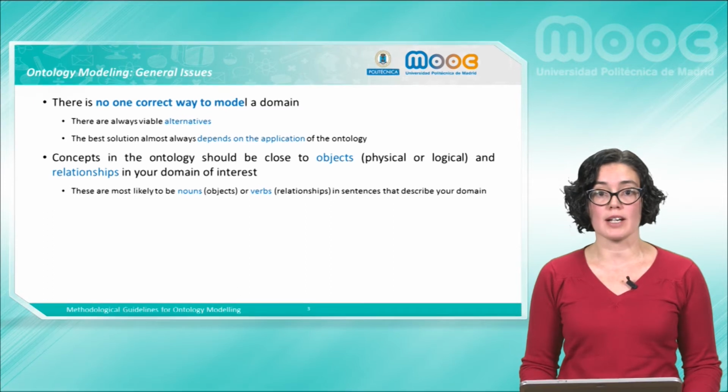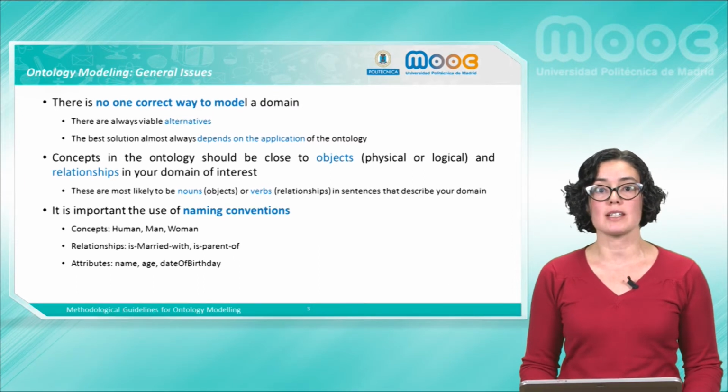Normally, they are nouns for objects or verbs for relationships in sentences that describe the domain. In addition, it is important to use naming conventions when providing names for the ontology components. For example, concepts in capitals, relationships and attributes in lowercase, among others.